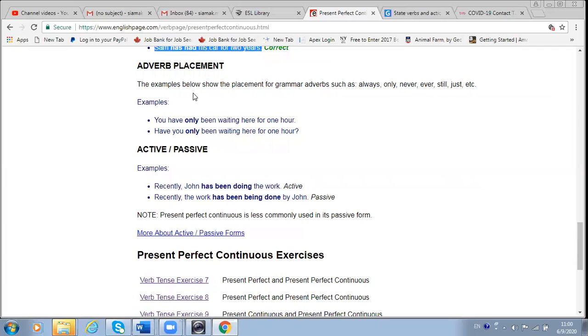The examples below show the placement for grammar adverbs such as always, only, never, ever, still, just, etc. For example, you have only been waiting here for 1 hour. So you see, we use other adverbs usually after have, adverbs such as always, only, never, ever, still, just. Look at the next example. Have you only been waiting here for 1 hour? So we use only after have, or in question form, after the subject.